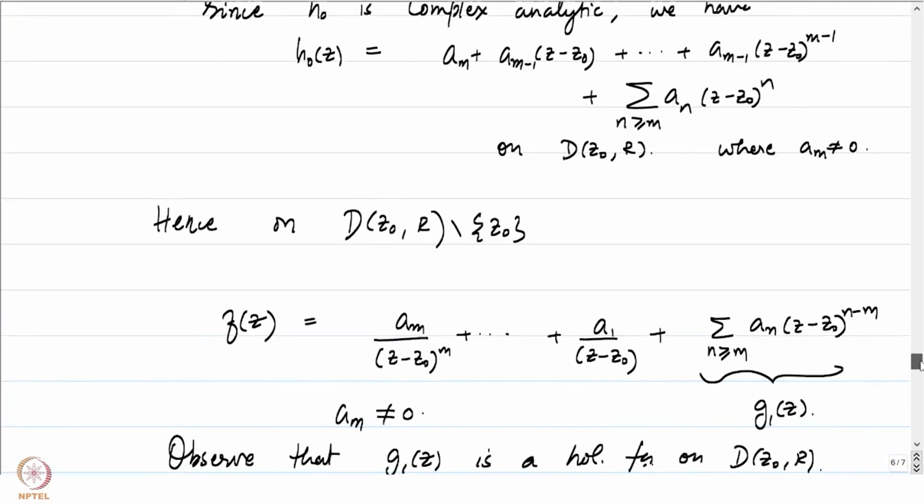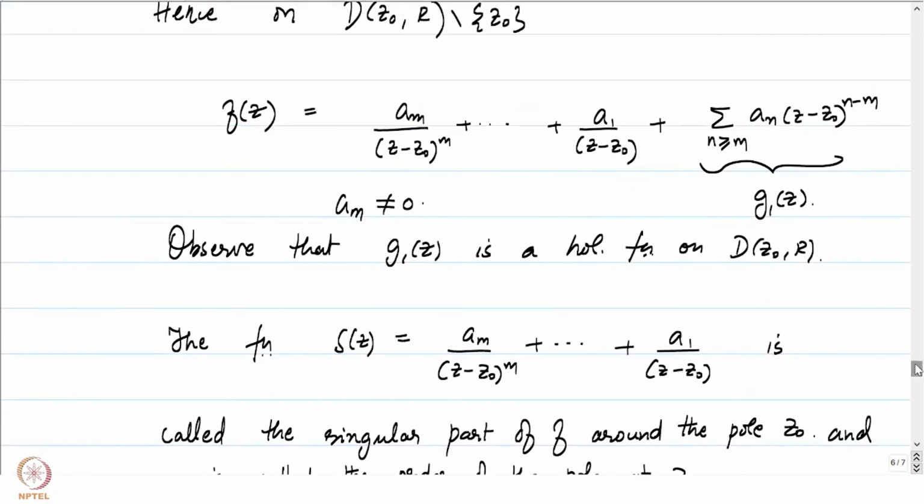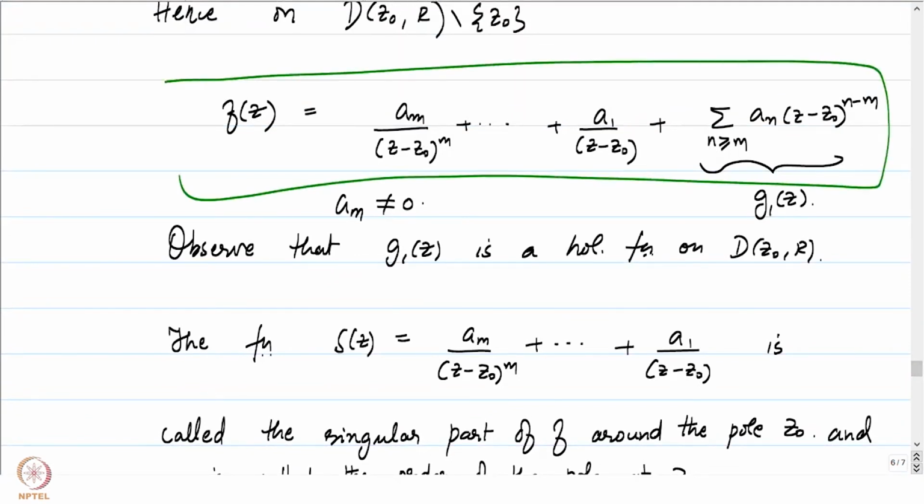So, we have given a good description of how our function f behaves in a neighborhood of a pole of the function.